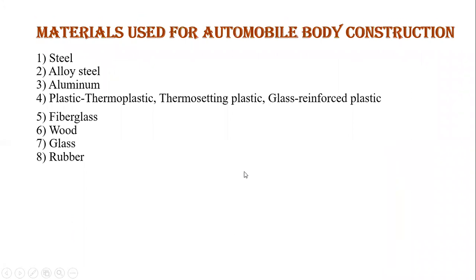Next are the materials which are used for automobile body construction: steel, alloy steel, aluminum, plastic. It also sometimes uses fiberglass, wood, glass, rubber.